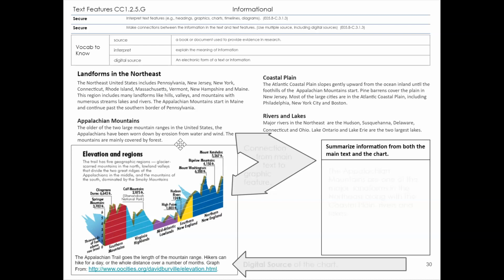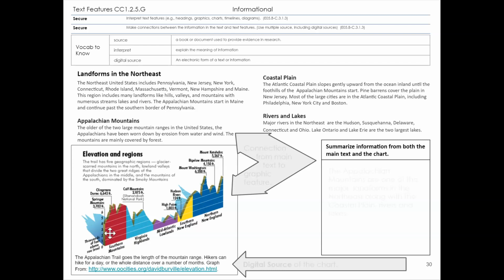Now, that's the main text under those headings, but then we have this chart here for elevations and regions, and it connects to the text. So if we just look at interpreting our graphic feature here, elevations and regions. The trail has 5 geographic regions. So the trail, I need to think for a second. Let me go down to the caption, and the caption explains what it is. It says the Appalachian Trail goes the length of the mountain range. Hikers can hike for a day or the whole distance over a number of months. And then it tells us where the graph is from.